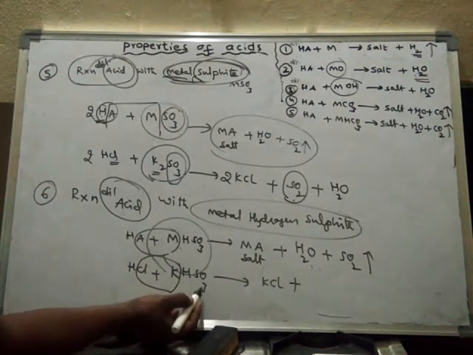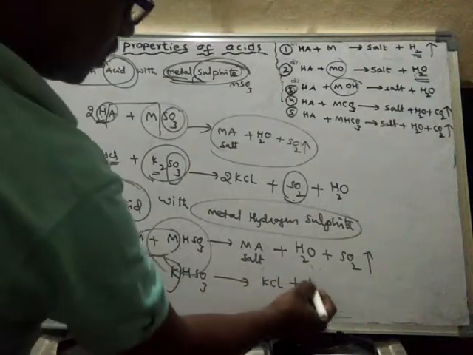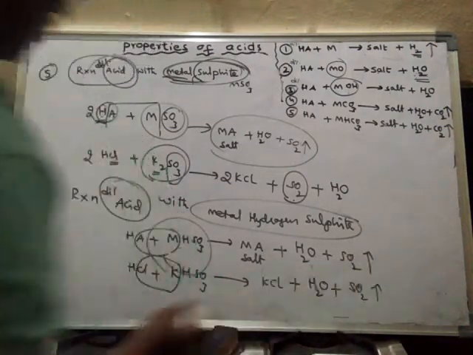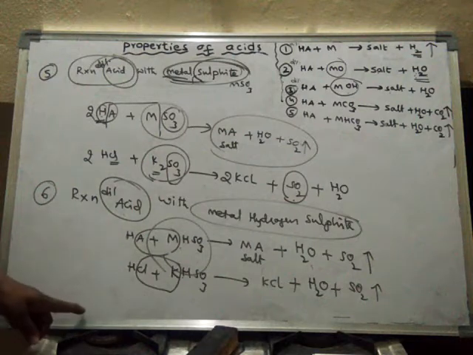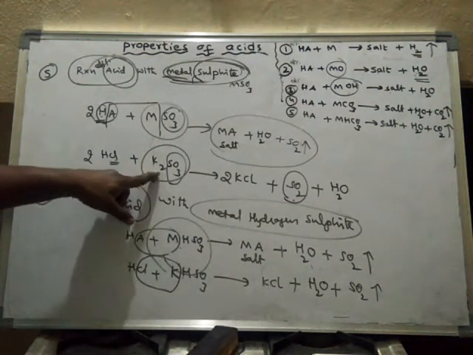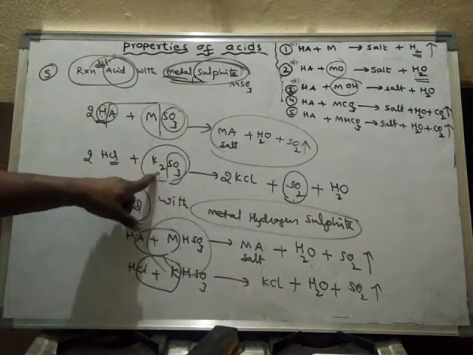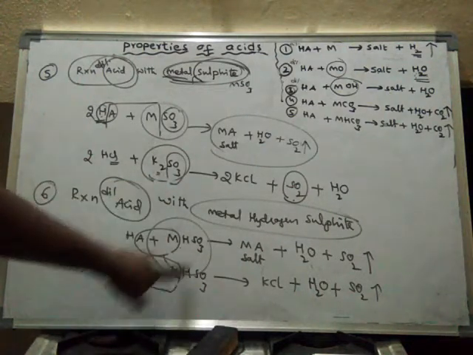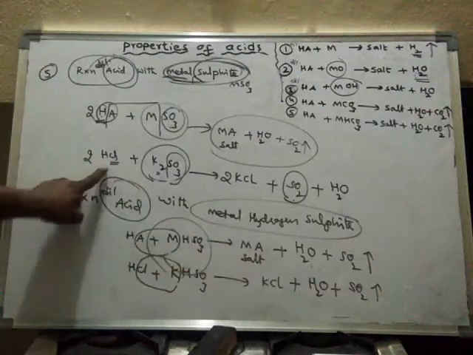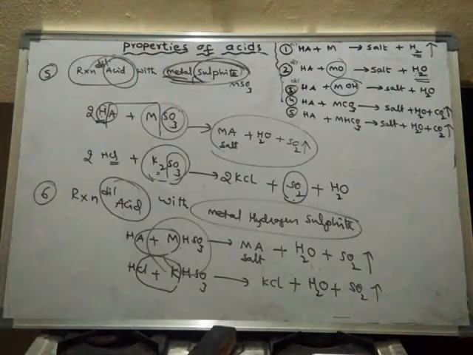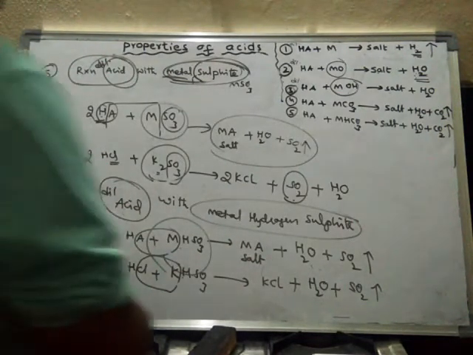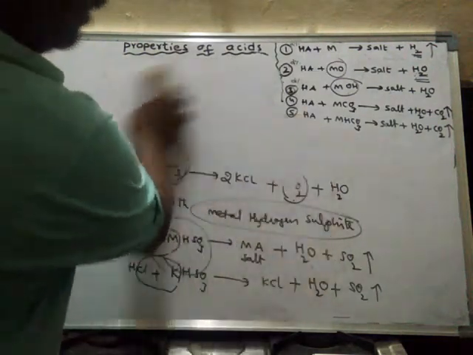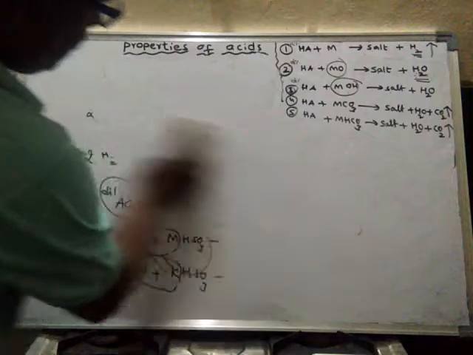That oxygen will combine with these two hydrogens to form H2O plus SO2. So like this. Okay. So with metal sulfites and metal bisulfites, both are producing the same type of products when reacted with acids. So this is about the reaction of acid with metal sulfites and metal bisulfites.